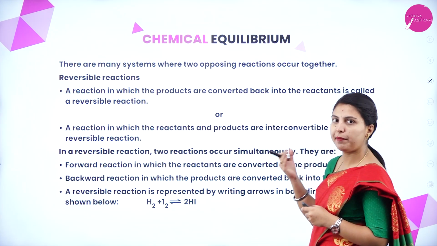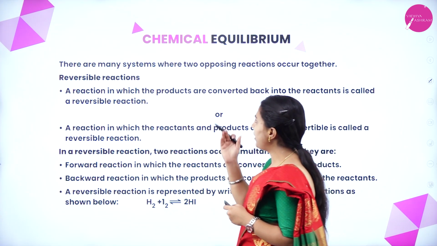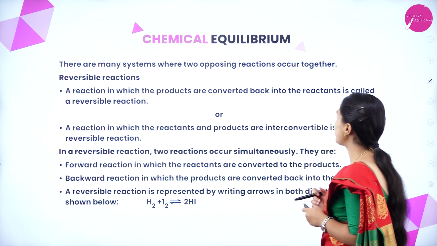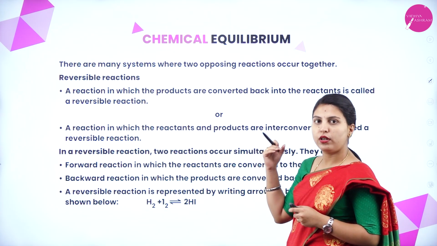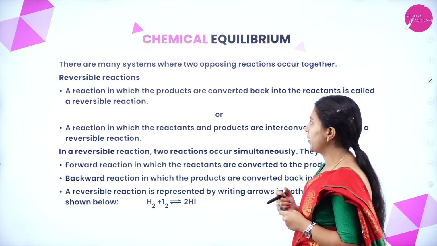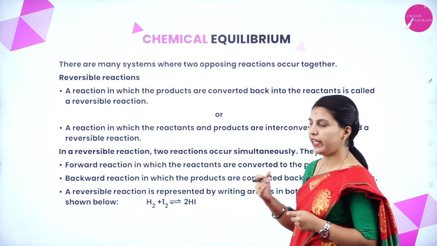Next, we will move on to chemical equilibrium. There are many systems where two opposing reactions occur together. It is called chemical equilibrium, where two opposing reactions are taking place.